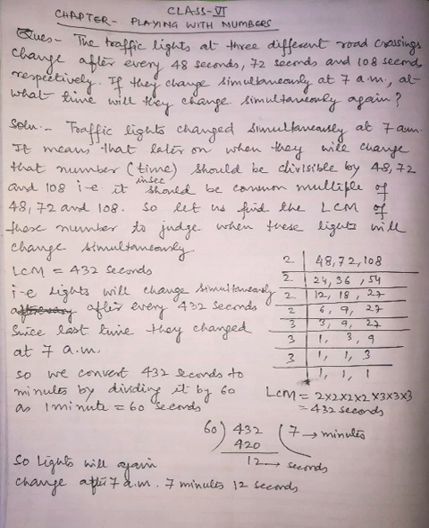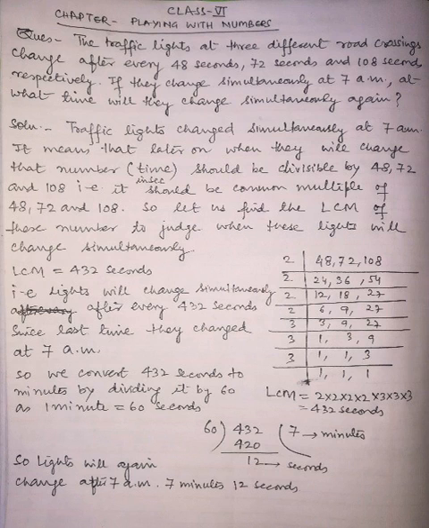So here in the question we are given that there are three traffic lights which are continuously changing after a time of 48 seconds, 72 seconds and 108 seconds. So first of all, we should know after how much time they will change simultaneously.